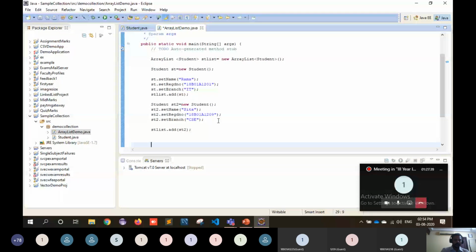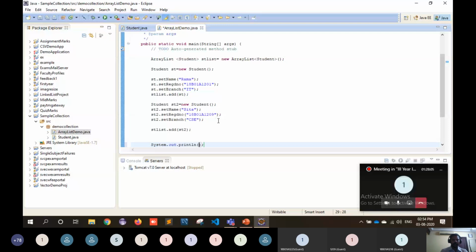Observe this point. If you type the statement sysout, Ctrl+Space, then it will add the statement System.out.println. It is a shortcut way to write your System.out.println. Again, I am showing you, sysout Ctrl+Space.